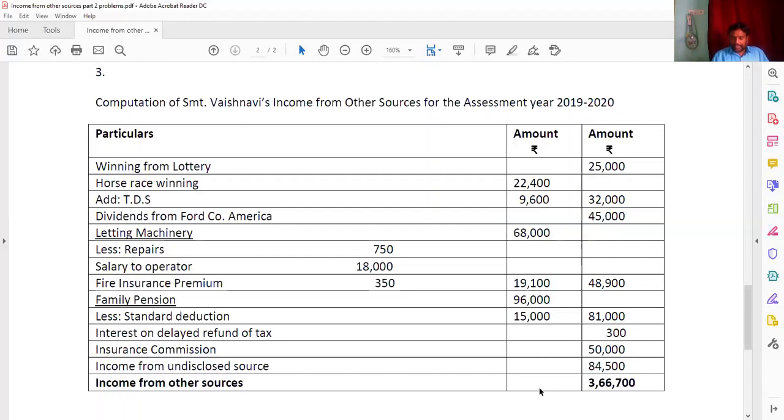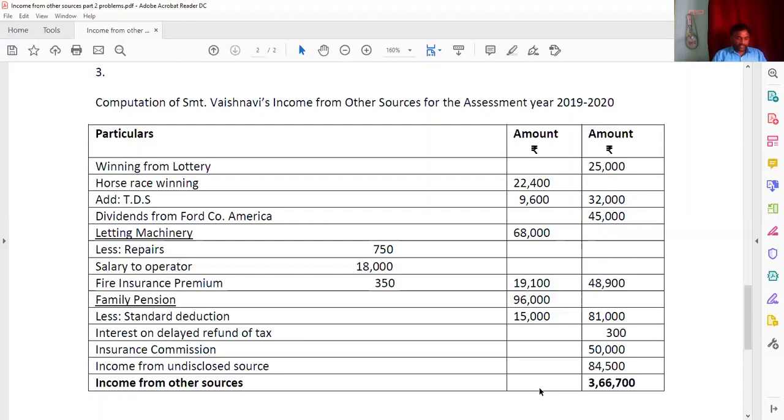Tax-free debentures are also written in the column. Interest received from the debentures of X Company Limited is an Indian company, so it cannot be considered. Dividend on preference shares is exempted from tax. Honorarium for giving lectures, 69,000, we cannot consider.